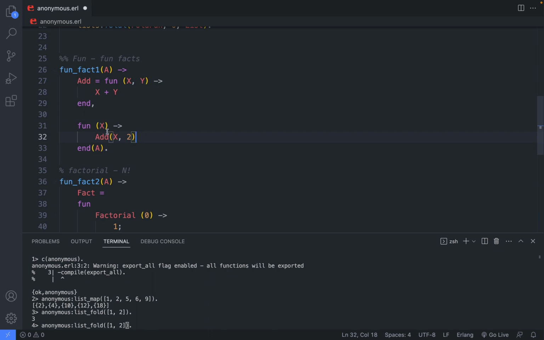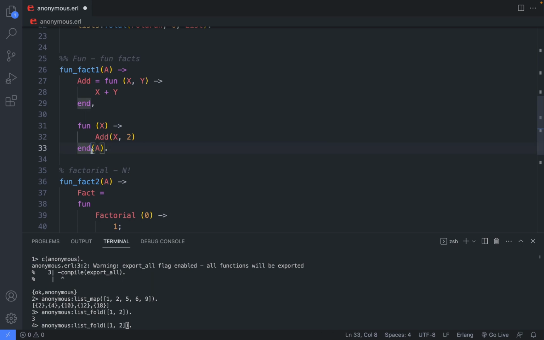And in the next fun, I am just calling the previous fun with arguments X and 2. And here's the interesting part, you can call it syntactic sugar. For me, it's syntax bitter, because we can call the fun in the same place where we defined it.